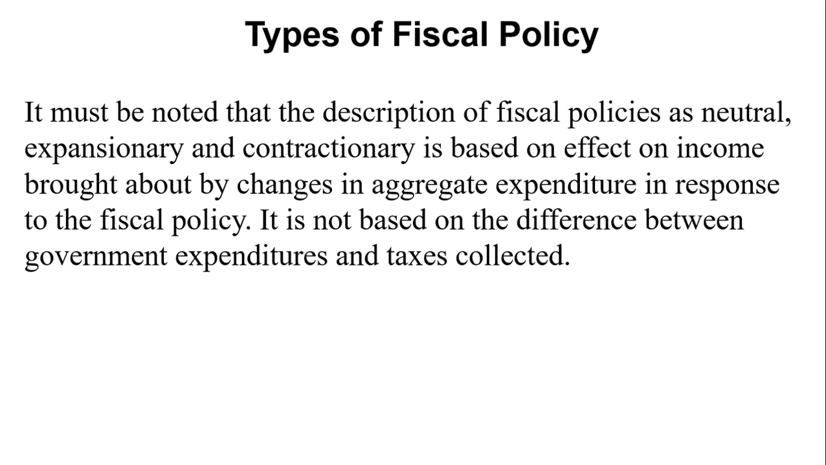Right. It must be noted that the description of fiscal policy as neutral, expansionary, or contractionary is actually not based on the difference between government expenditure and taxes collected. It's actually based on the final effect on income brought about by the changes in government expenditure and taxation. So if income increases at the end, it's an expansionary fiscal policy. If income decreases at the end, it's a contractionary fiscal policy. And if income is not really affected, it's a neutral fiscal policy.